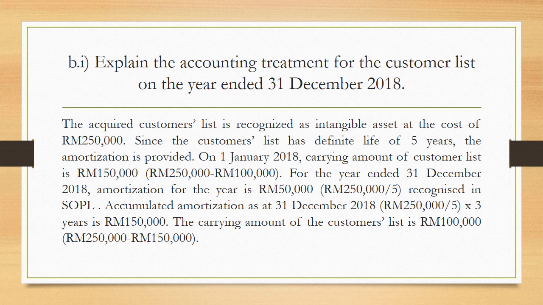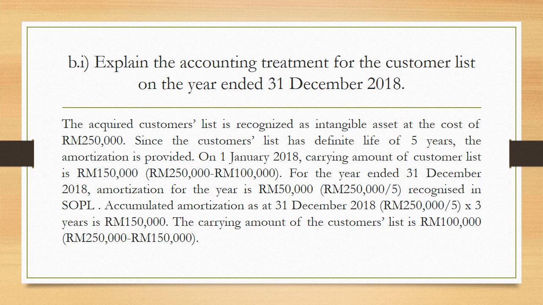Okay, how do you get the amortization? First, the initial cost 250,000 ringgit from 2016, you have to divide with 5 years. It's the definite life, I mean the useful life for the intangible asset. You divide with 5 years and you get 50,000 ringgit for 1 year amortization. So as you guys can see, this customer list was acquired in 2016, so in 2017 it becomes 2 years, and on 1st January 2018, it's not considered as the 3rd year, it's still considered as 2 years.